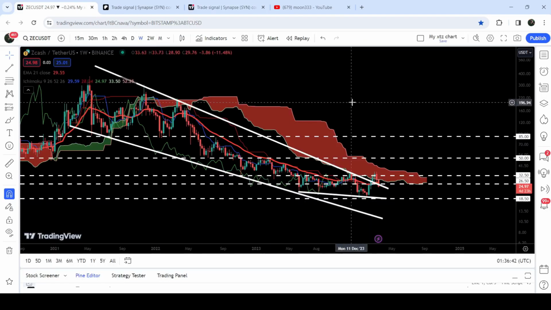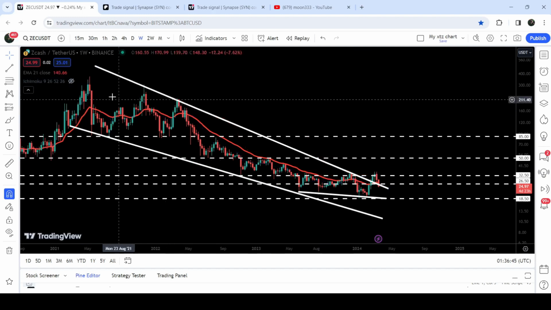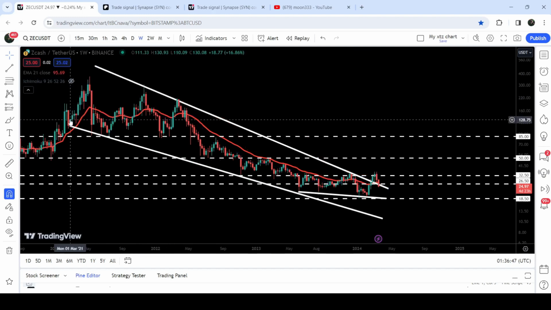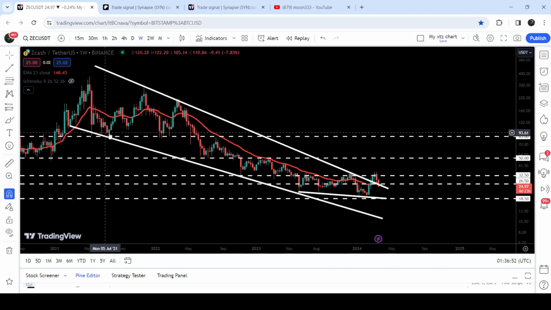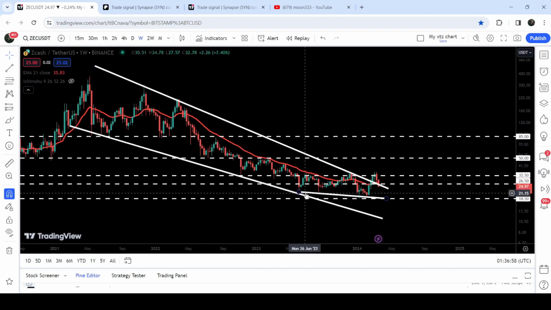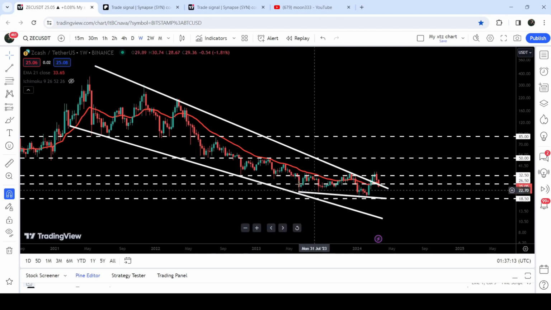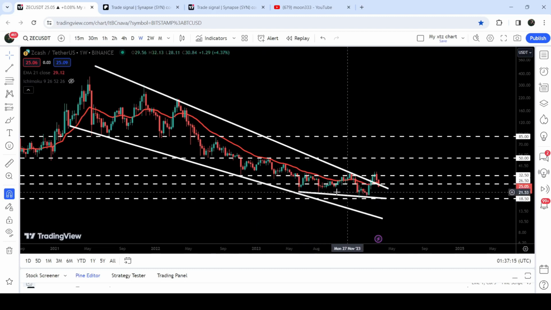Now, let me take you to the live chart of Zcash. You can see that for the past several months, since after the month of March 2021, when we found the support of this falling wedge pattern here, it was moving inside this wedge and we got several rejections by the resistance and several touch points and bounces from the support as well. And from here, from the month of May 2023, we can see it found another downtrend line support. Therefore, it was again and again getting bounced from this support and not testing the support of this bigger falling wedge pattern. And after getting squeezed inside this support and resistance of the channel, resistance of this wedge,